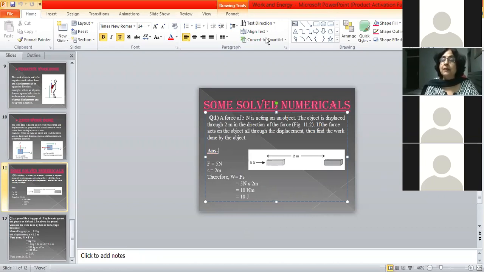So I hope that you have understood today what is work, two conditions for the work. Then we have studied there are 3 types of work: positive, negative, and zero work done. It's a scalar quantity. And now we will be proceeding with the numericals.